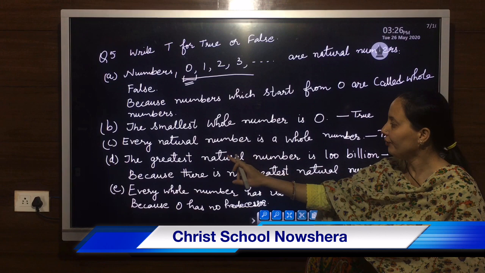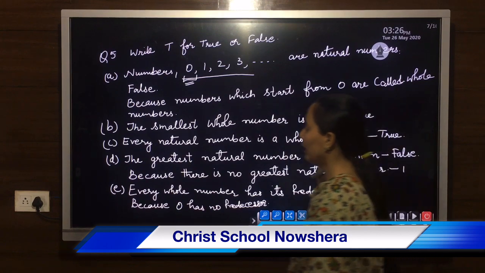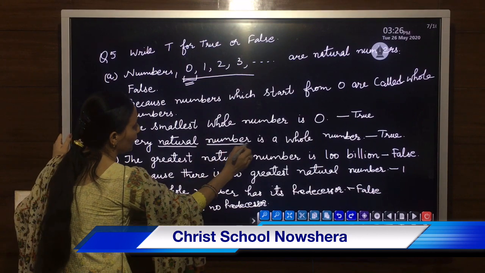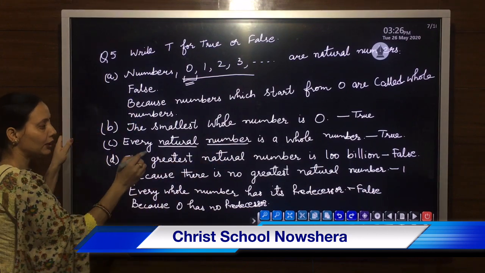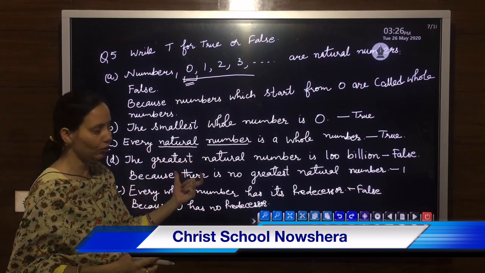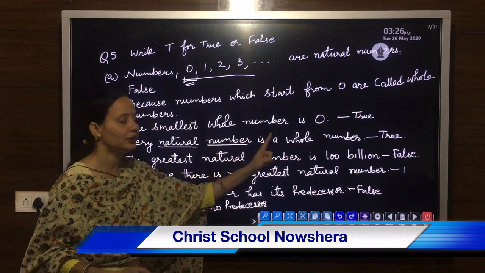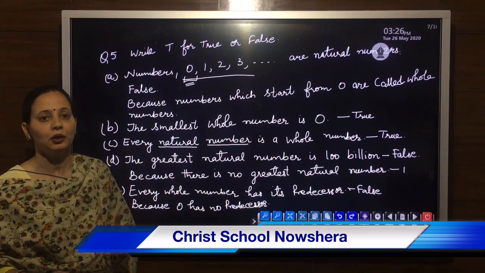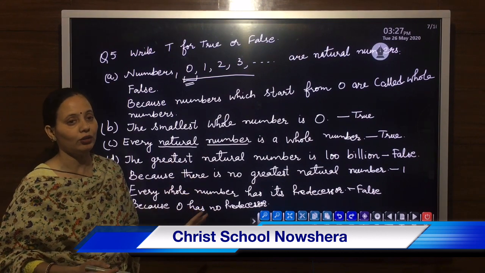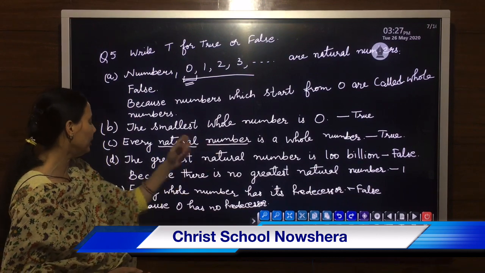C part. Every natural number is a whole number. Yes, it's true. Every natural number is a whole number because whole numbers are the collection of 0 and natural numbers. But remember that every whole number is not a natural number, because in whole numbers there comes 0 also, and 0 is not a natural number.